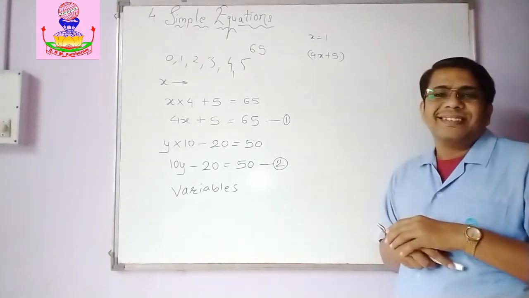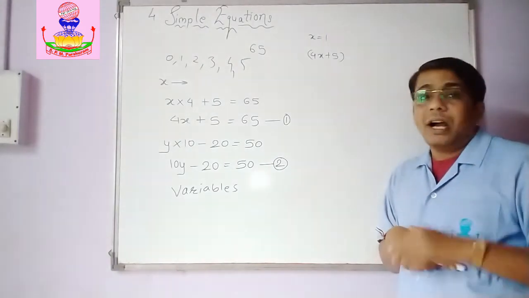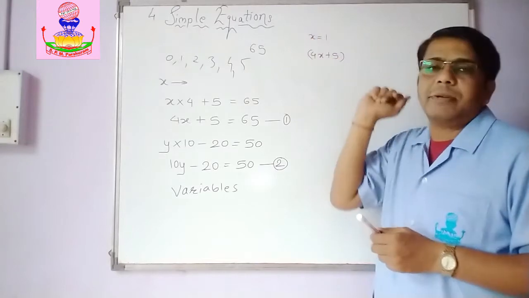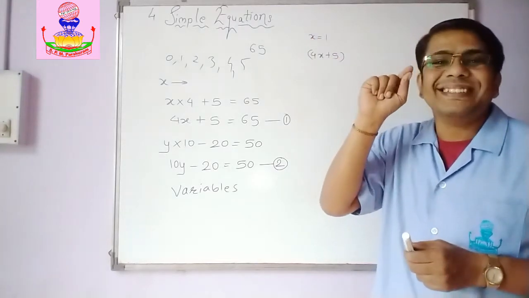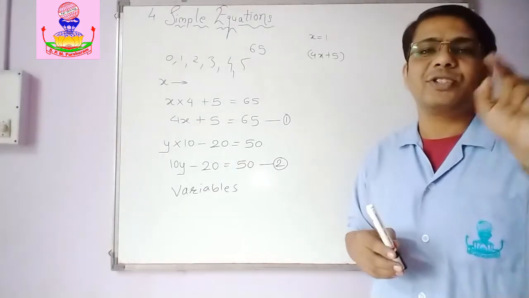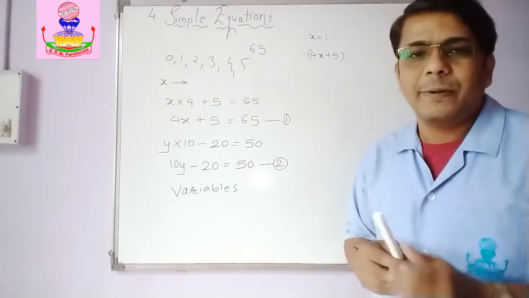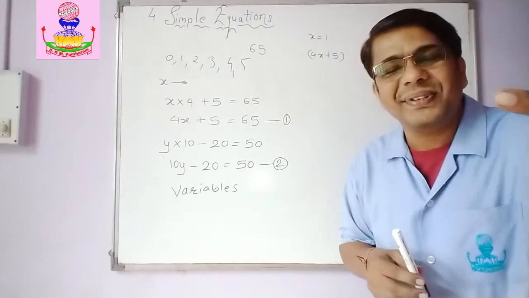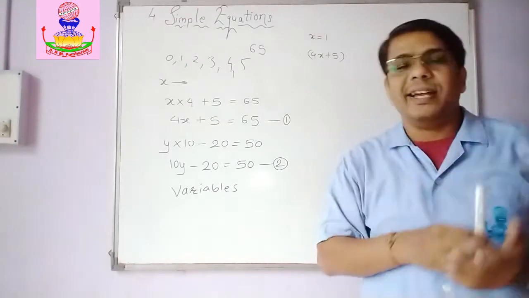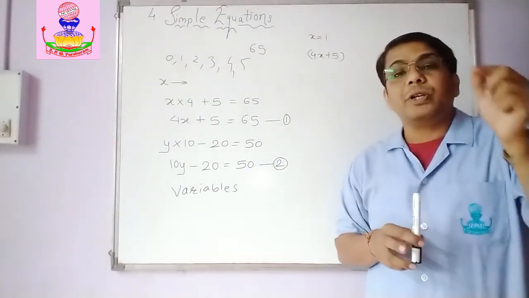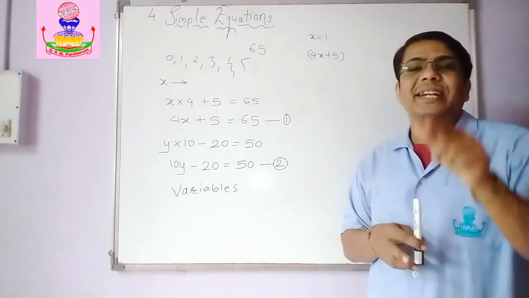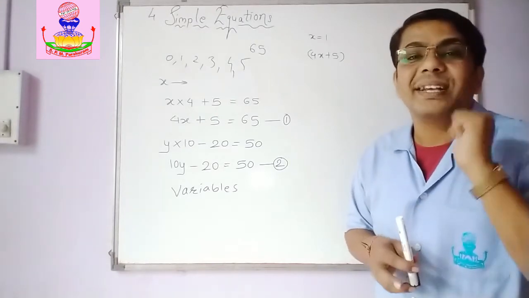we got that variable. Then from that we got an expression. How did we get the expression? See here. We multiplied first. We got the expression 4x plus 5 from the variable x, the unknown number. Right? Now, how did we get this expression? First we multiplied x by 4. So 4x. Then we added 5. So 4x plus 5 is the expression that we obtained from the variable x. And then when we put it in an equation, that is equal to 65, we give a particular condition. And so that is an equation. That is called an equation.